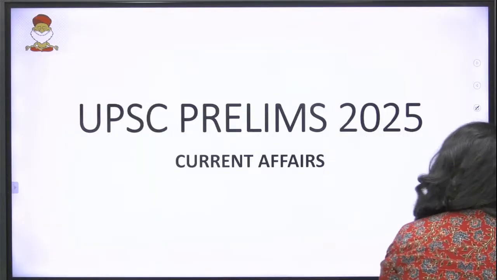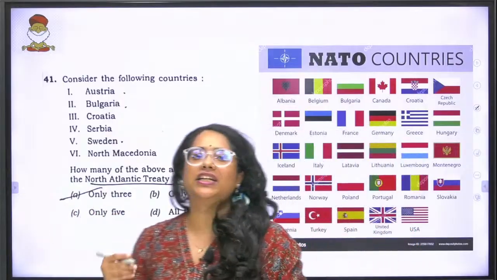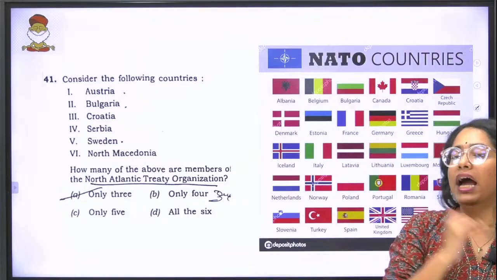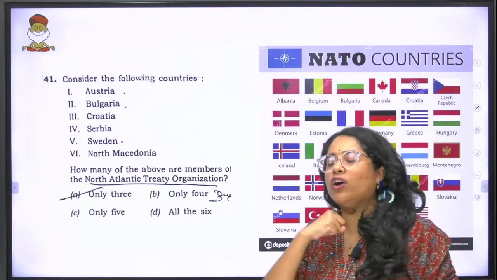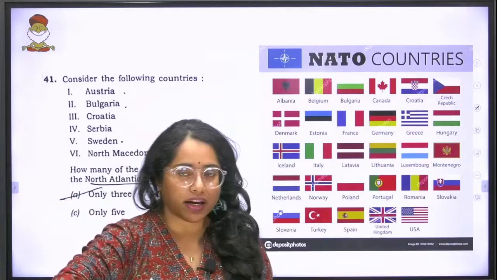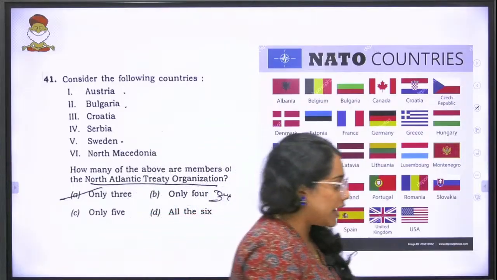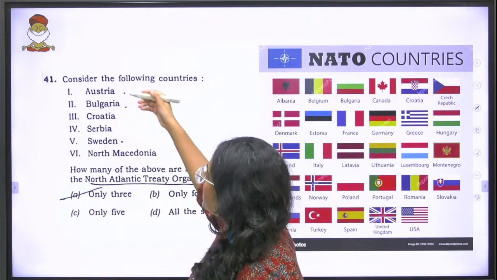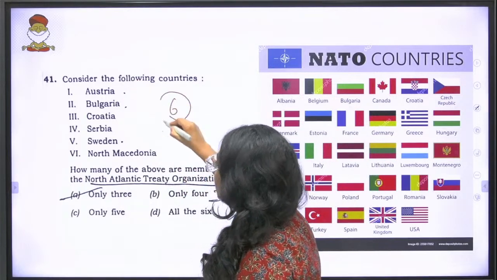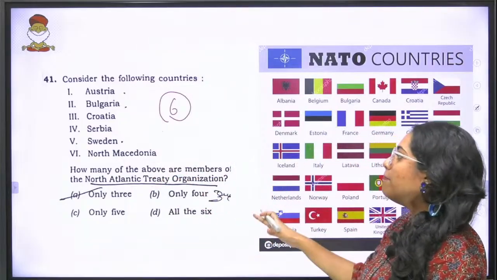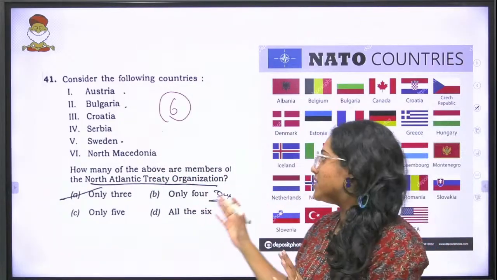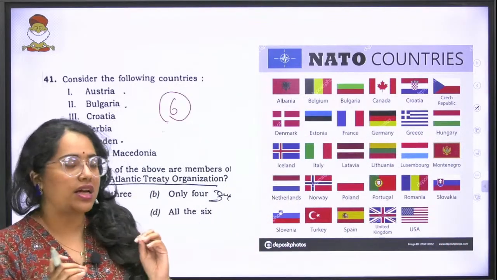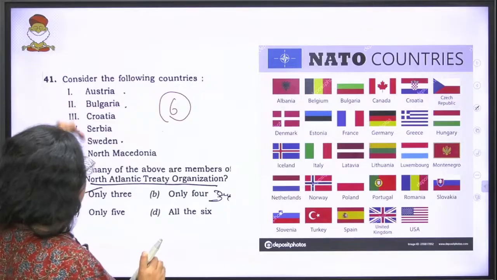Now we start with the first question, which is related to NATO. NATO was much in news all through the year, primarily because of the joining or the application of certain countries to join NATO due to the Russia-Ukraine war, etc. So the question reads as, consider the following countries. They've given 6 countries over here, and how many of the above are members of the North Atlantic Treaty Organization. You have a picture over here which has the set of the countries that are there. So let's deal with it one by one.